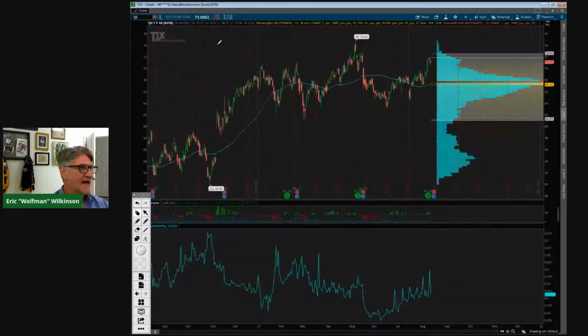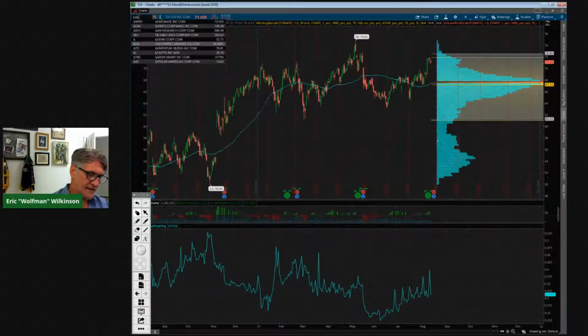TJX or TJ Maxx is showing some weakness here. Two topping candles, confirmation today. Right here, we've got the candle top, or hangman top, and then confirmation today. So looking pretty bearish in the broader sector here.